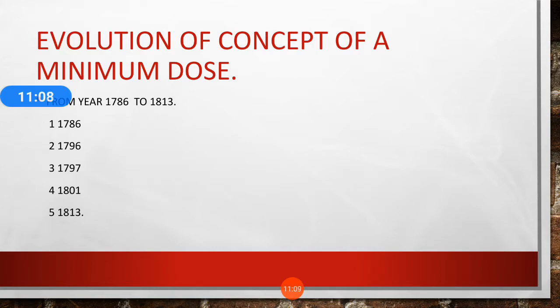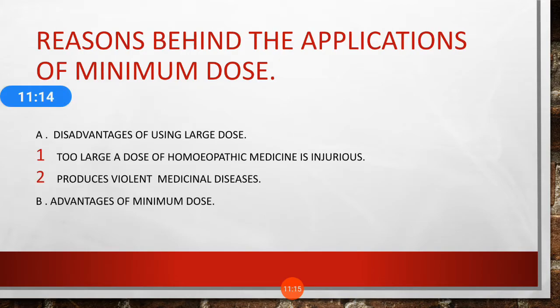Just mention from 1786 to 1830. Now next is the reason behind the application of the minimum dose. There are some disadvantages of using a large dose, and some advantages of using the minimum dose.